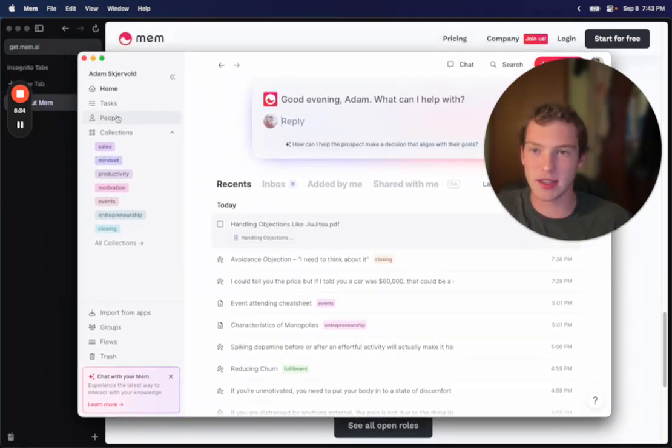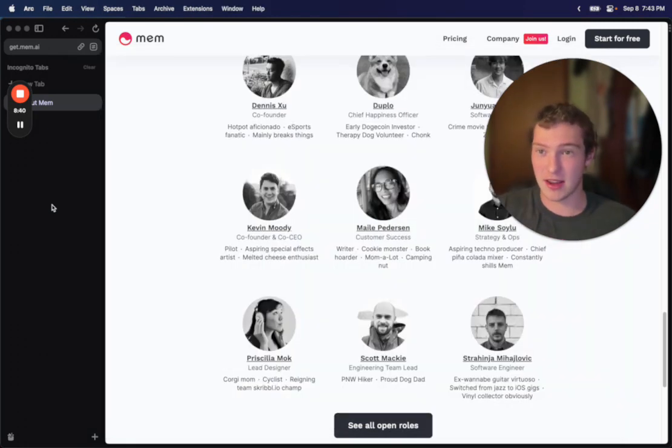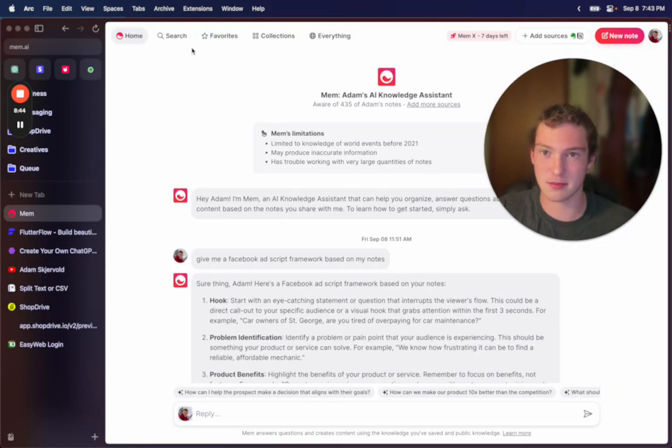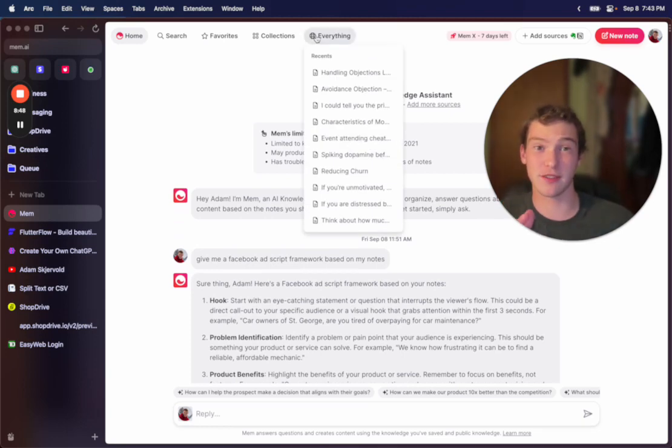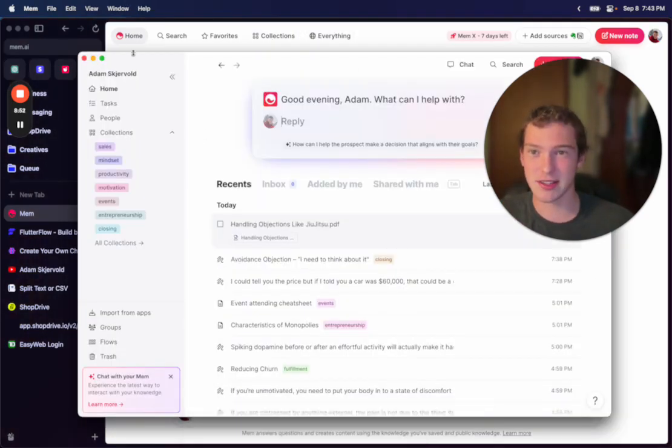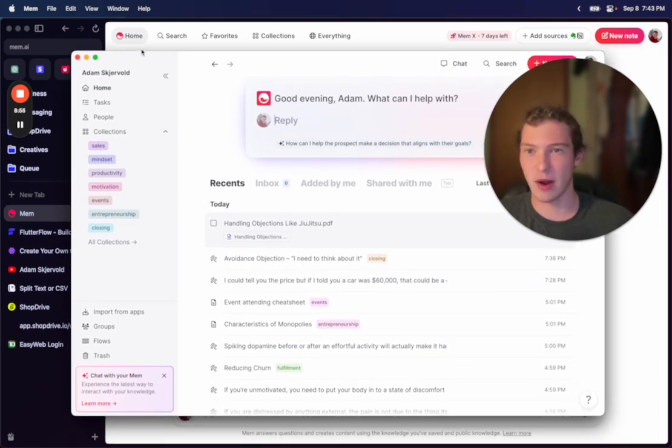But the desktop app is only light mode. So the iOS app is only dark mode, and the desktop app is only light mode. And even when I went to Mem, this is my Mem, it's all light mode, and this is different from the desktop app. I'm like, bro, just use Electron. Literally, just use Electron. It's not that hard. Why would you build a separate desktop app?